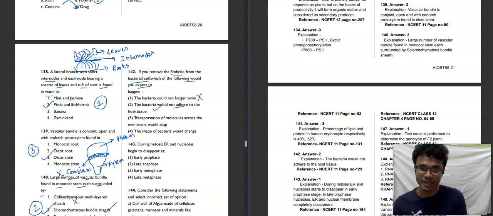The third option is saying transportation of molecules across the membrane would stop. Fimbriae is not associated with transportation of any kind of molecule. The shape of bacteria would change? The shape of bacteria would not change. That is the cytoskeleton structure, which is different and has no role with fimbriae. So second option will be our correct answer for this question.